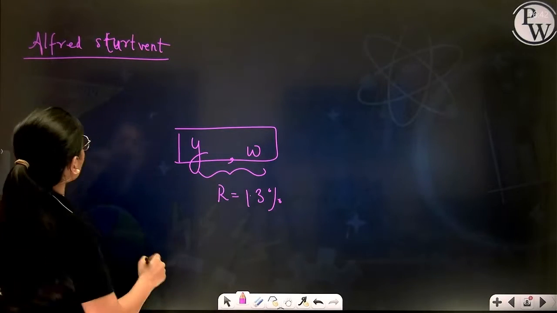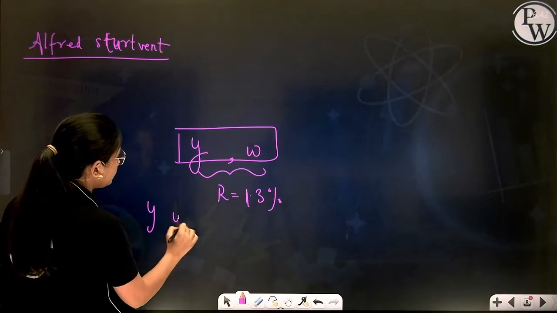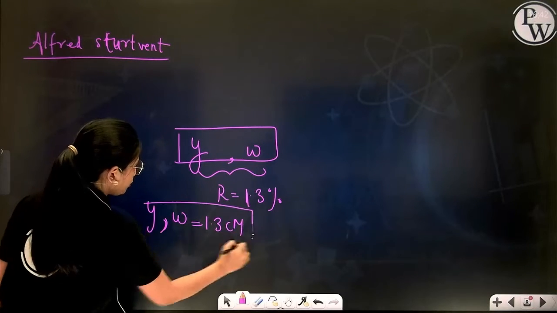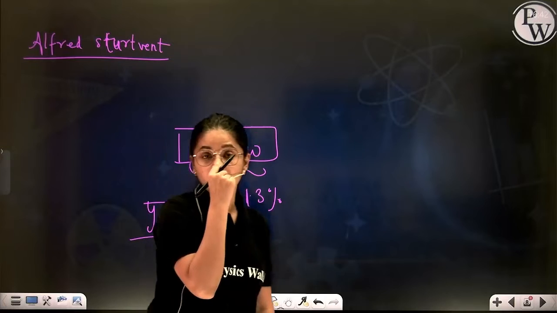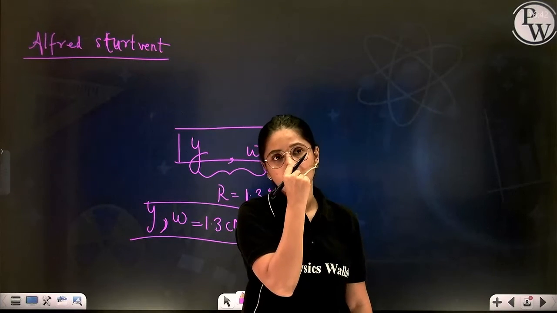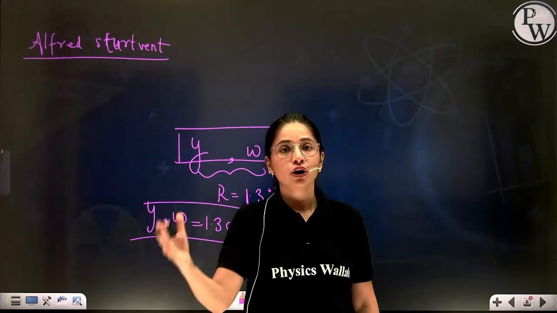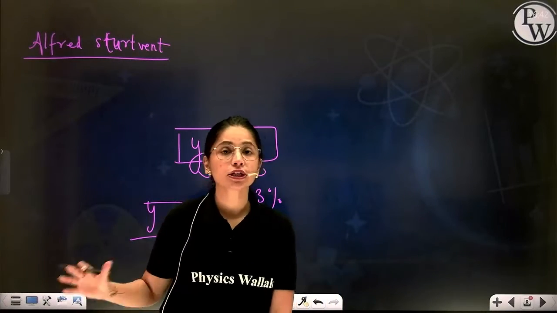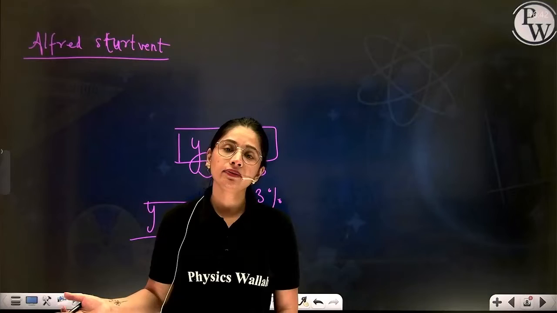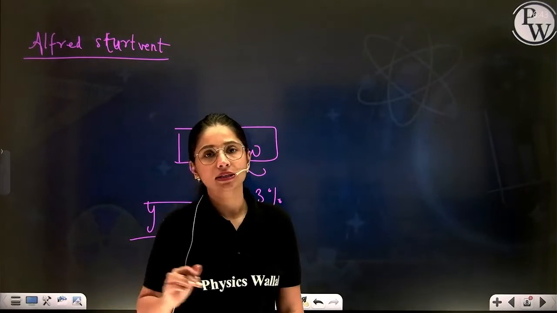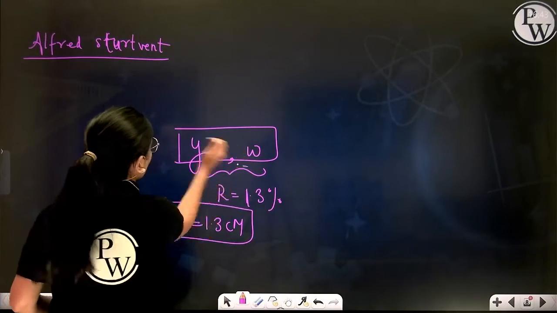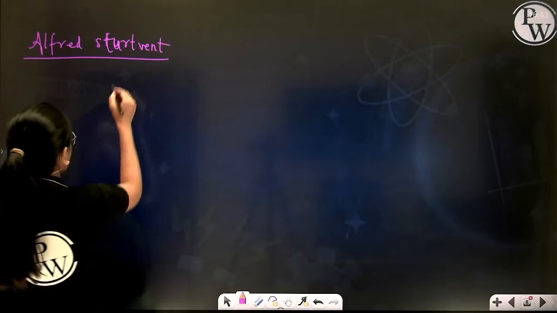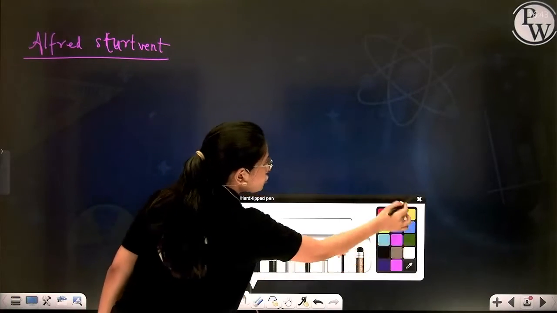So according to him, Y and W are located at 1.3 centimorgan, which is very, very close to each other. This is how chromosomal mapping can be done, by calculating the percentage of recombination between two genes located on the same homologous chromosome. Clear? Yes or no?